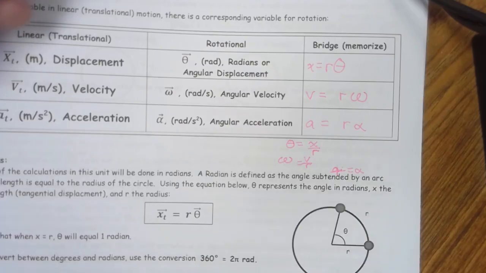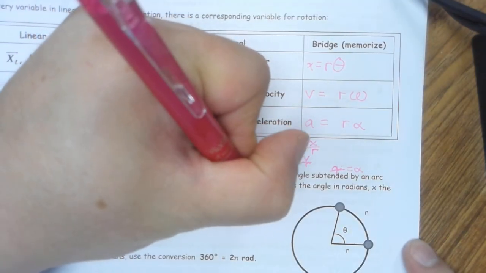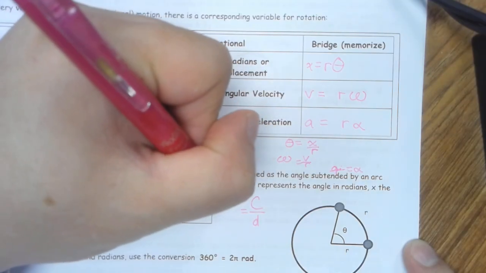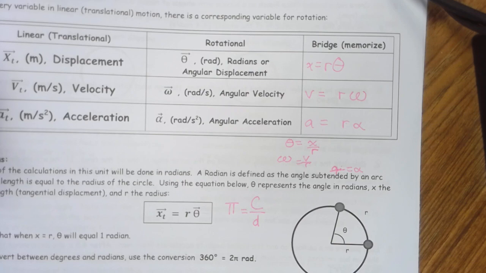It's because every circle has this pattern going on, that the circumference divided by the diameter is pi. You knew that. It's been a while since we've described it that way, right? But the relationship between any circle's circumference and its diameter is pi.